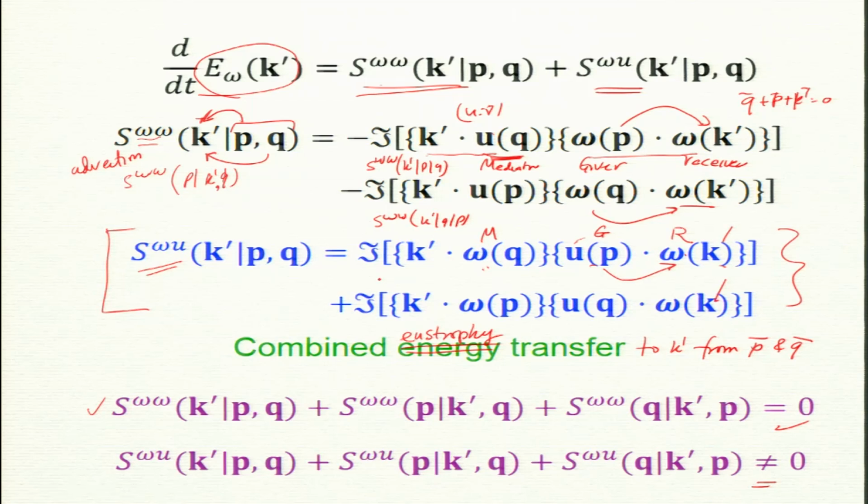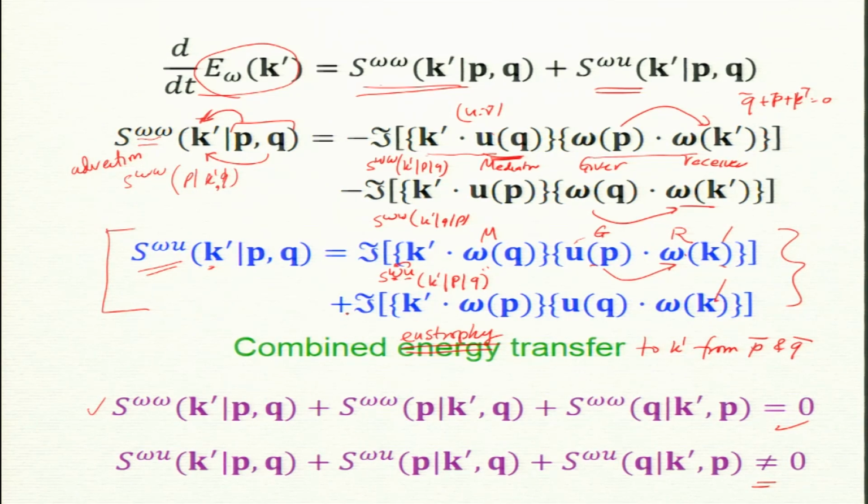Okay. So, this is S omega u to omega, right. So, the notation is the second argument in the superscript is a giver, u is a giver, omega is a receiver, K prime is a receiver, P is a giver and Q is a mediator.